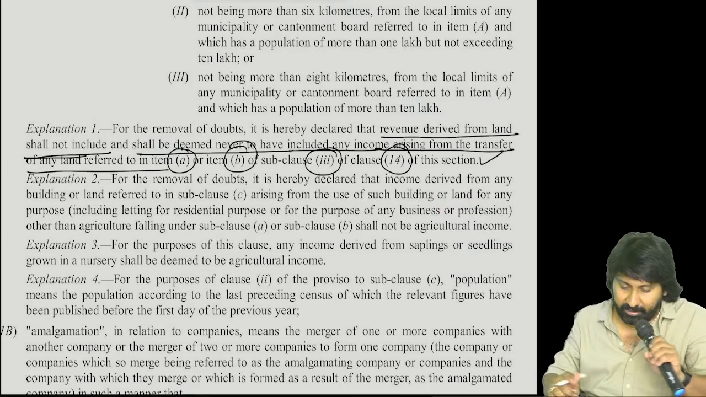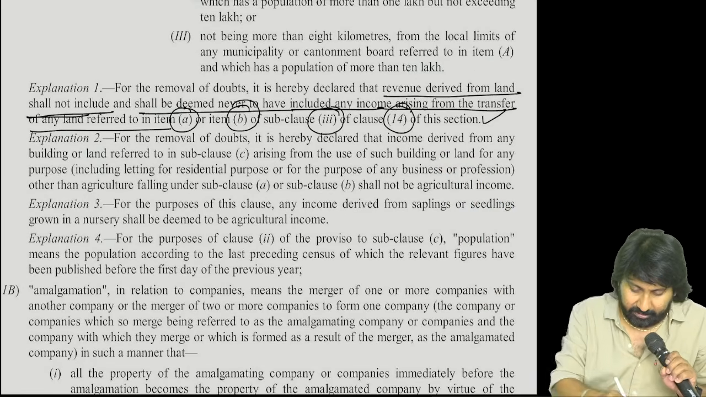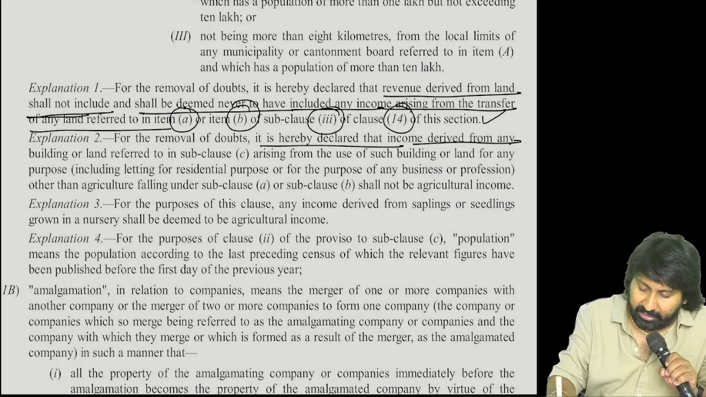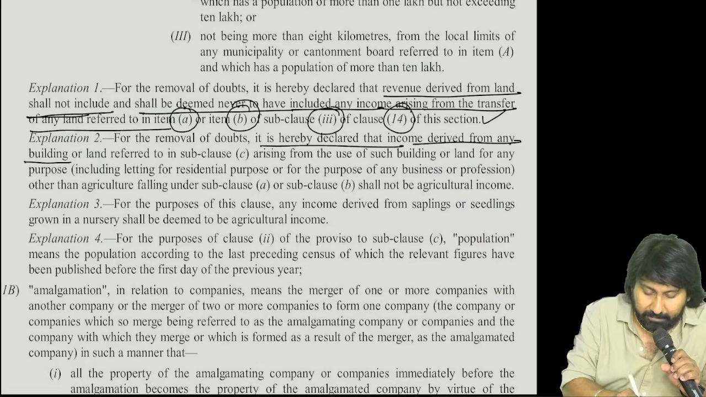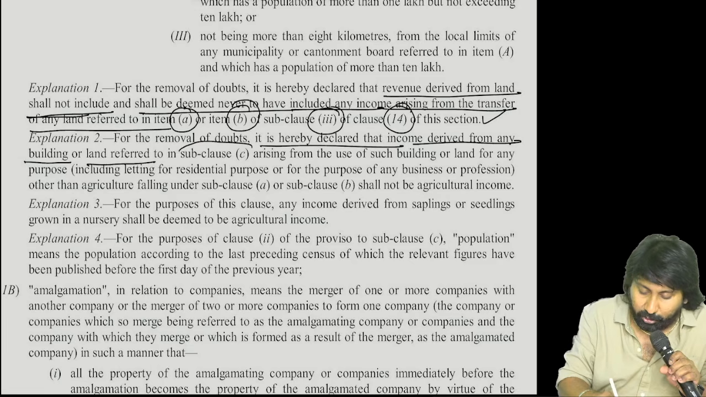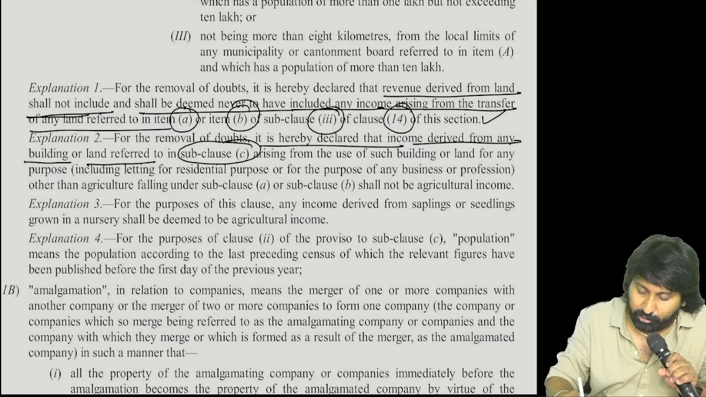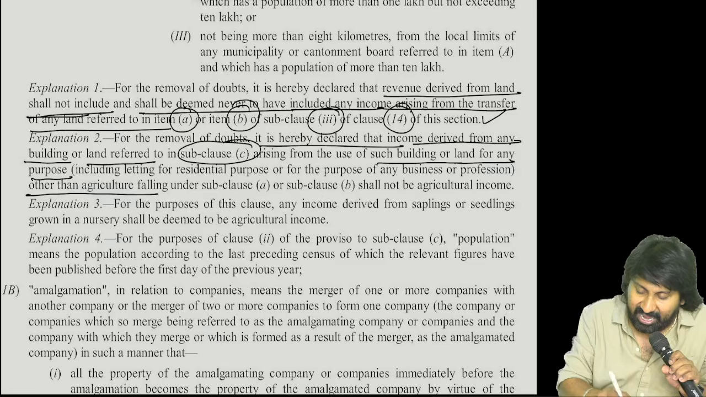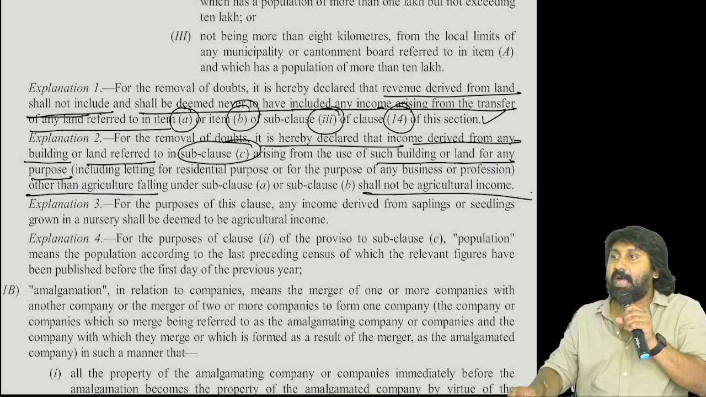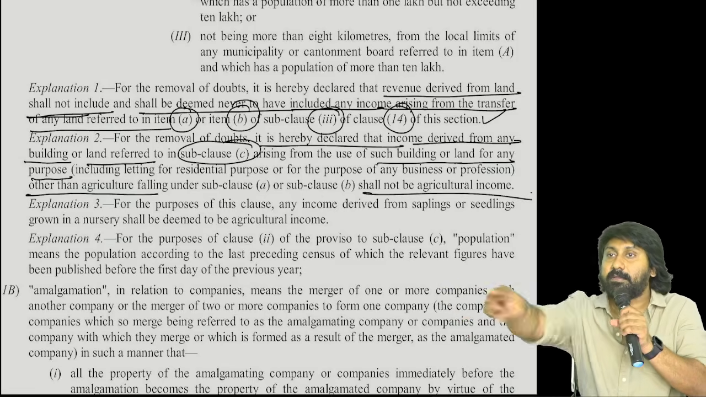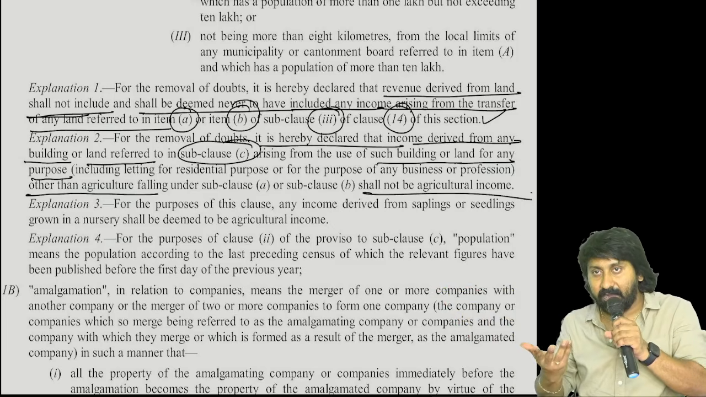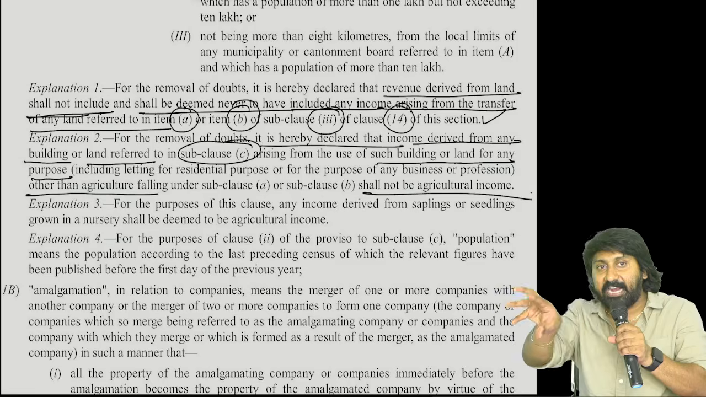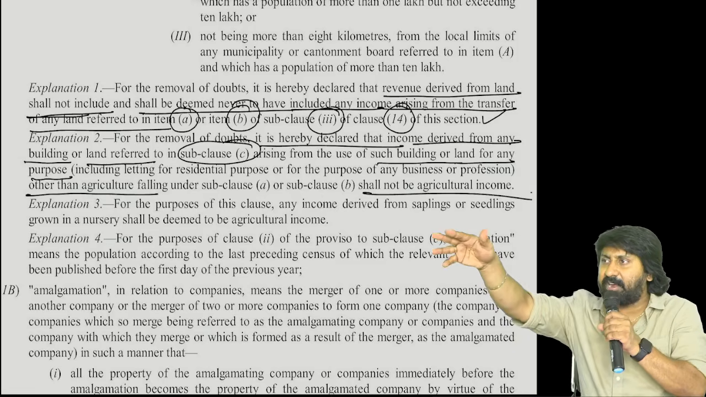Are you listening? Next, it is hereby declared that income derived from any building or land referred to in subclause C, arising from use of such building or land for any purpose other than agriculture, should not be agricultural. I told you one example, Reliance Smart. If you remember, I am using it for putting agricultural produce, a commercial purpose, and I have given it on rent.